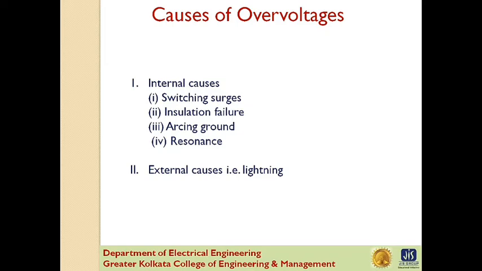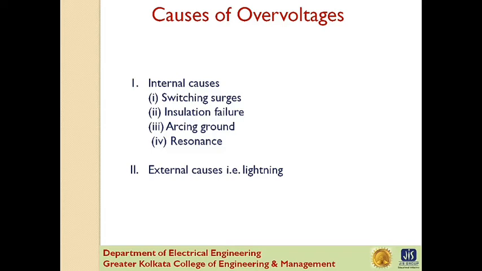Experience shows that surges due to internal causes hardly increase the system voltage to twice the normal value. Generally, surges due to internal causes are taken care of by providing proper insulation to the equipment in the power system.